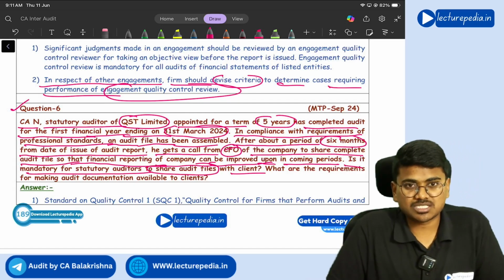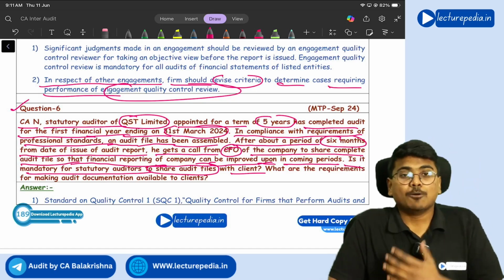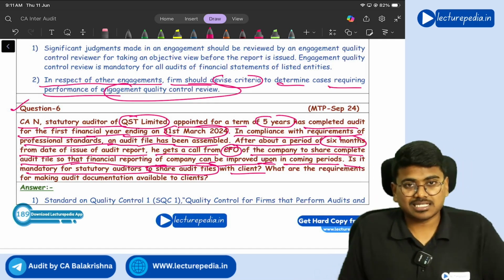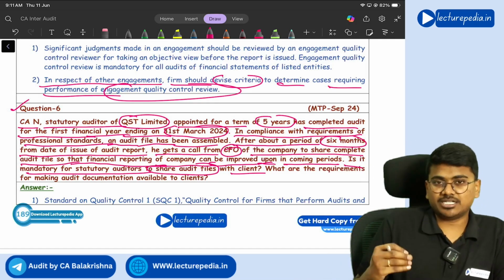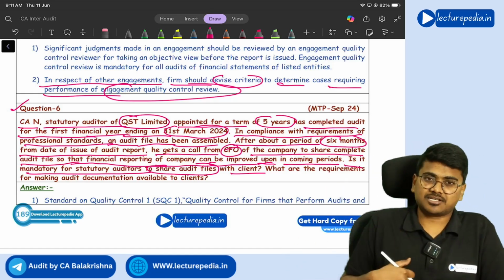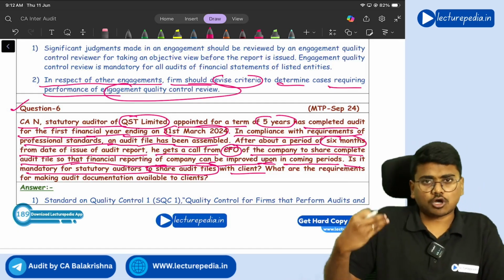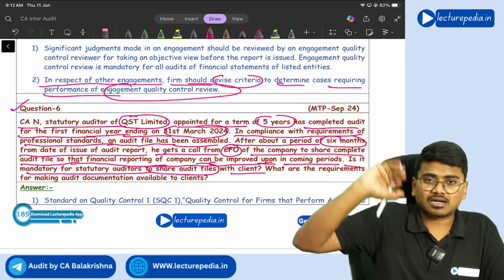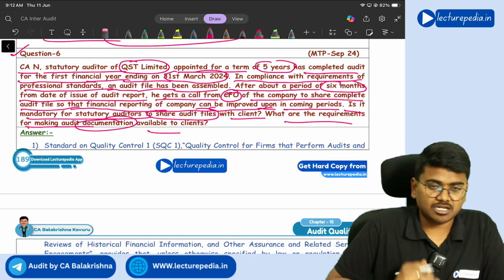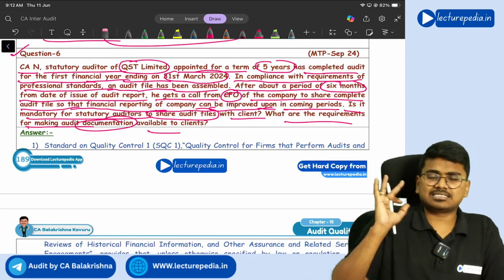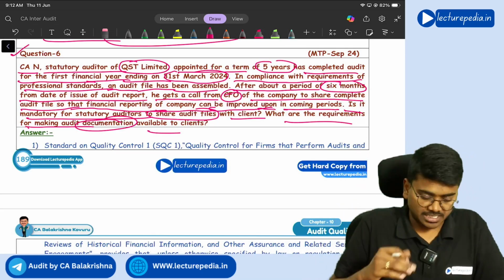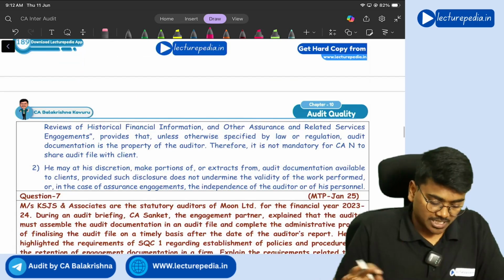First of all, as per SQC1, audit documentation is the property of the engagement partner auditor. So it is not mandatory for auditor to share his audit documentation, audit file with the client. However, if auditor wants, at his discretion, he can make copies of those documents made available to the client. Got it? Yes. What are the requirements for making audit documentation available to the client? It is completely at the discretion of the auditor. If he wants, he can make those documents available to the client, but there is no mandatory requirement.